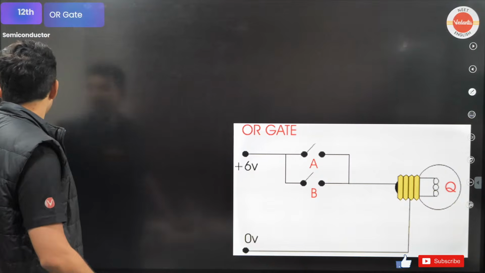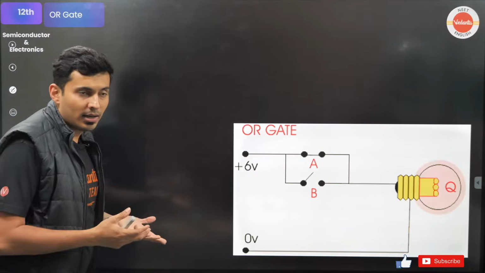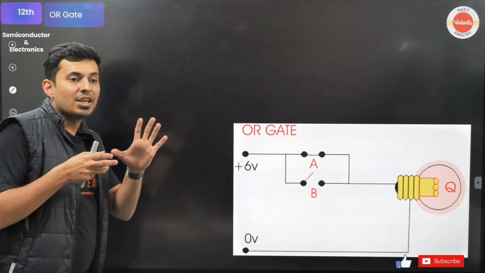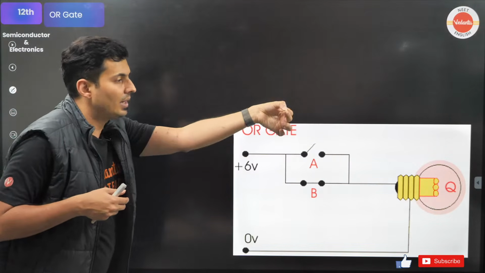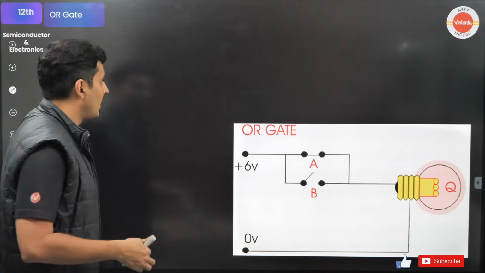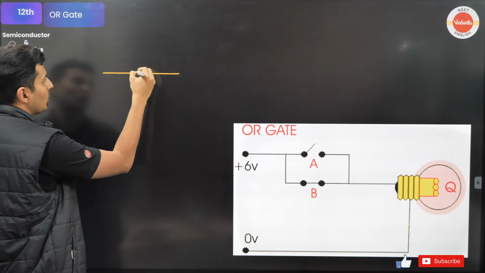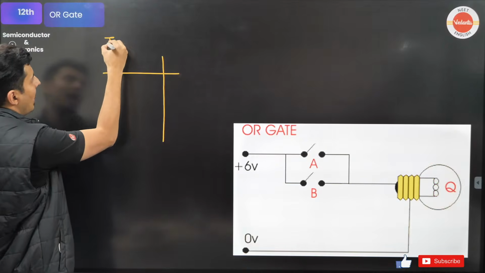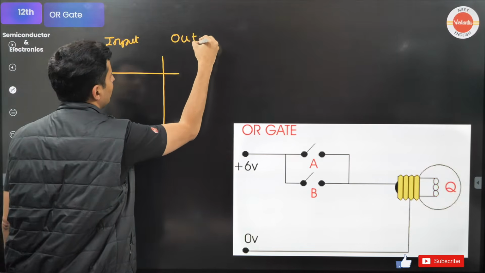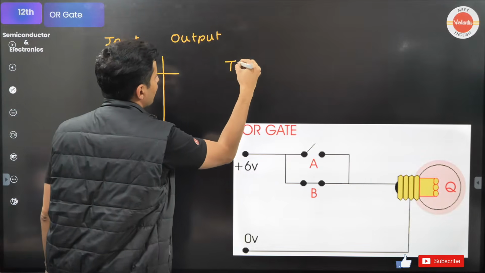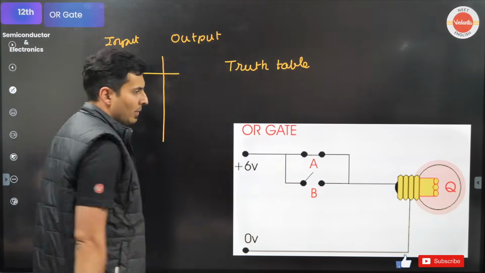Imagine, oh, by the way, you need something called the truth table for all these gates, which gives you a certain set of conditions. If this is there, then what should happen? If this is there, then what should happen? That is called the truth table. So let me just show that to you. Here you have the inputs and here you have the output. This is called my truth table.